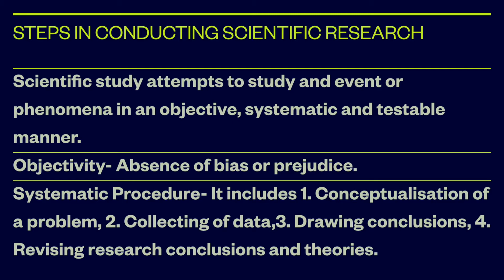Now the second characteristic of conducting scientific research is that it follows a systematic procedure or steps of investigation. It includes the following steps: conceptualization of a problem, collection of data, drawing conclusions, and revising research conclusions and theory. We will be studying these in detail in the next slide.